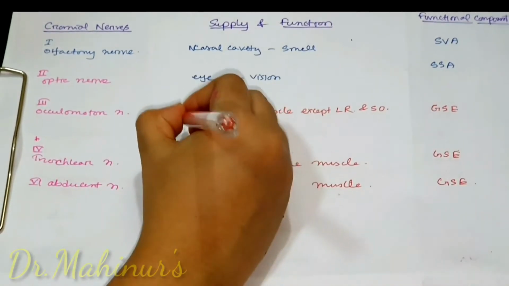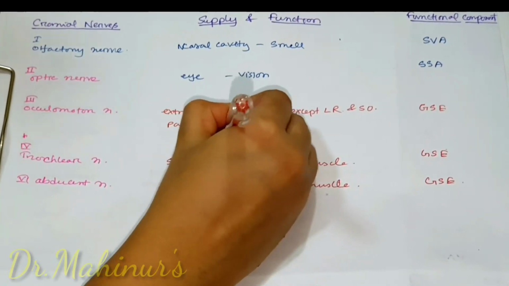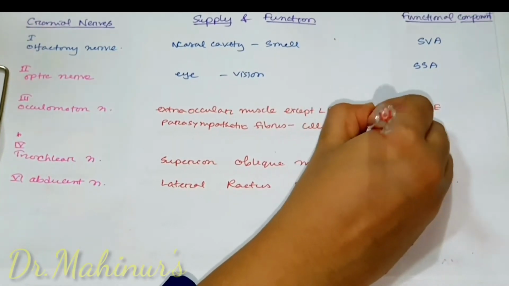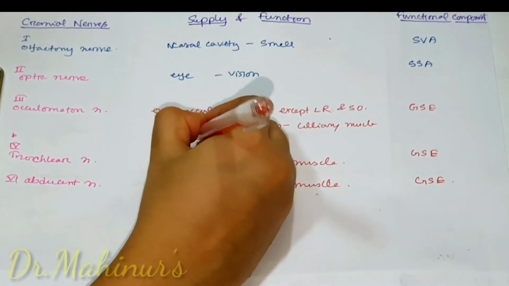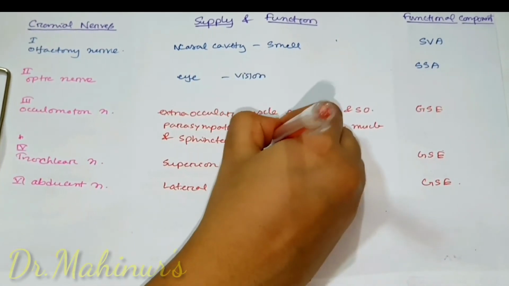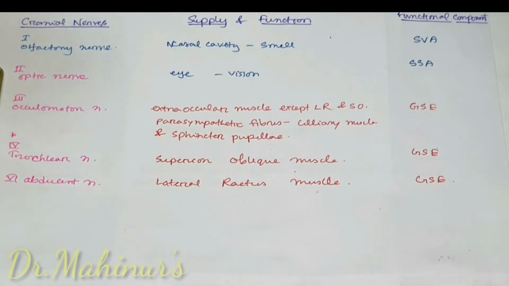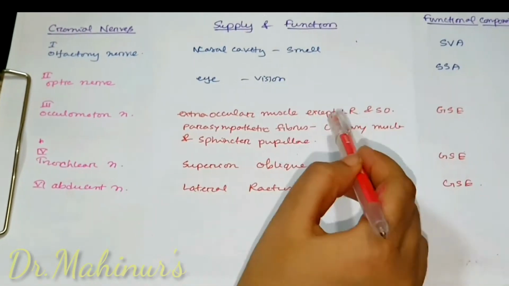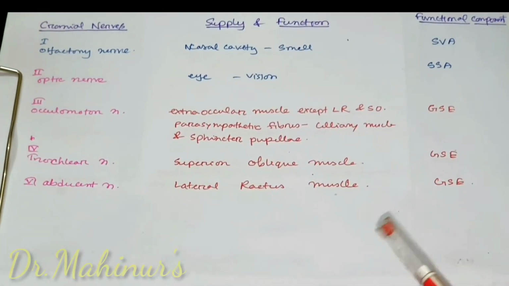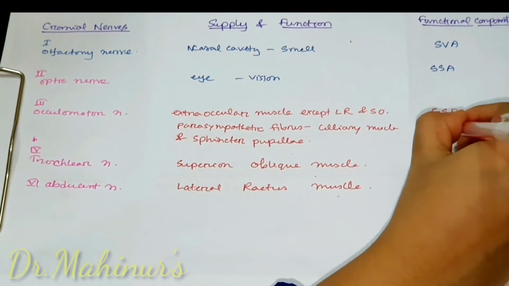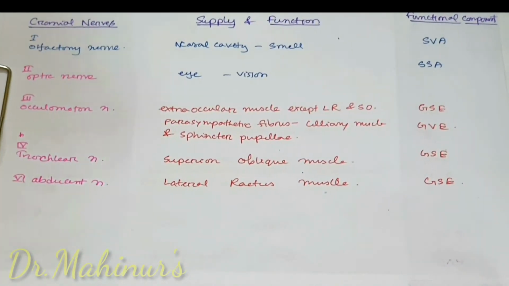Now oculomotor nerve has also parasympathetic supply to ciliaris muscle and sphincter pupillae. Ciliaris and sphincter pupillae are both smooth muscles and their function is beyond the control of our will. So their functional component will be visceral and also general, as these muscles are not derived from pharyngeal arch. So the functional component will be general visceral efferent.